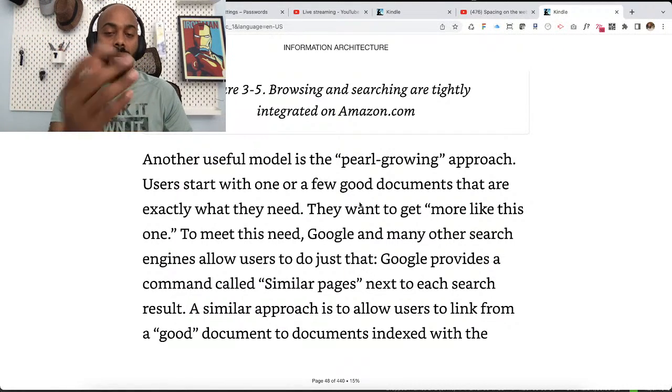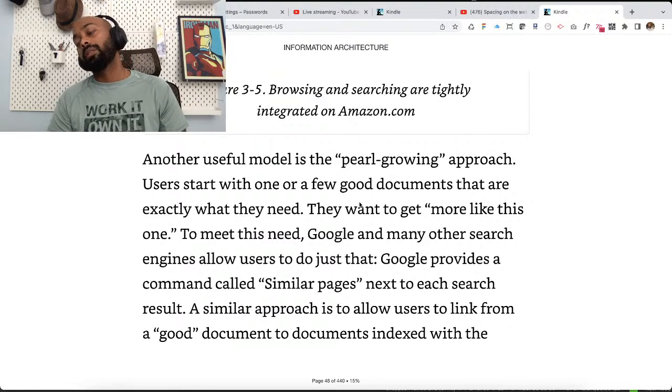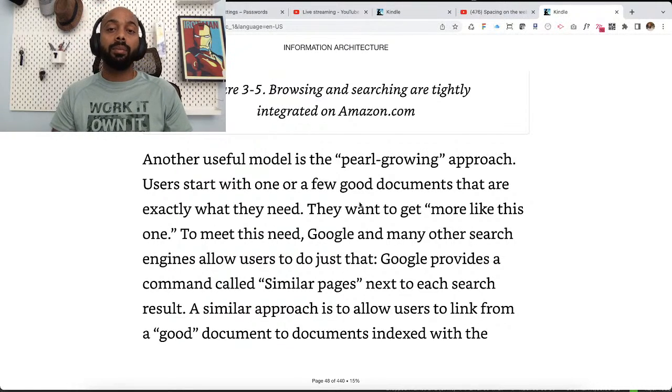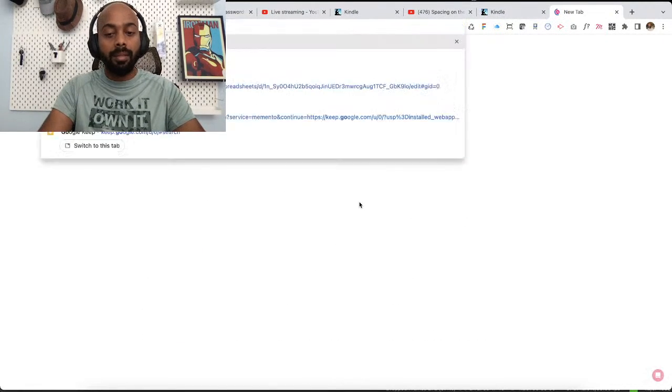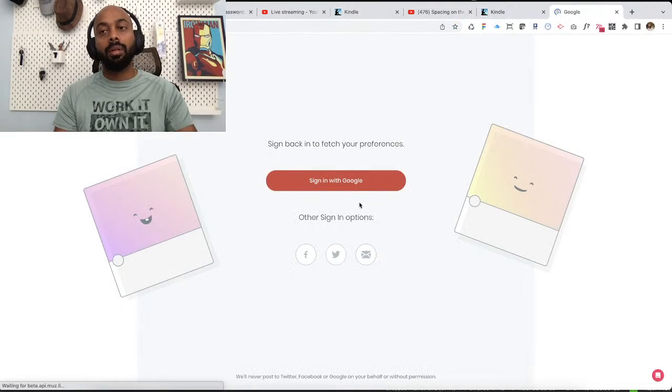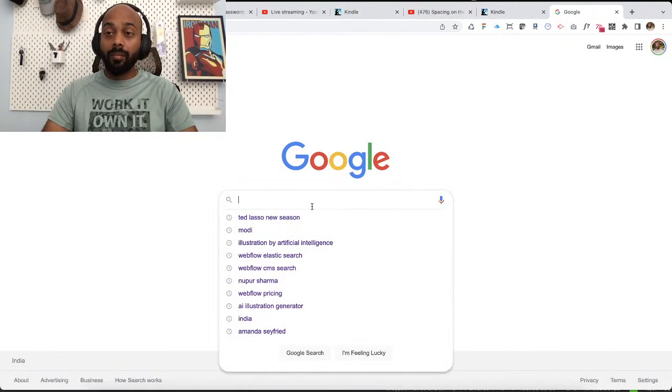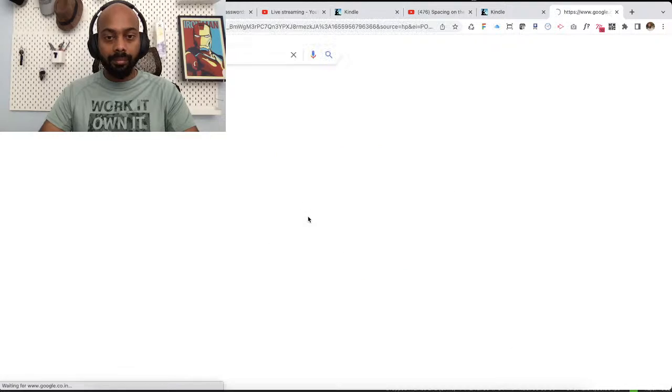Another example that they have given in this book is when you are trying a Google search, you find maybe one link that is close to what you want to find, and then there is a link that says similar sites. Let's find a Google search. Okay, what I want to search. Our country. Now my search history.